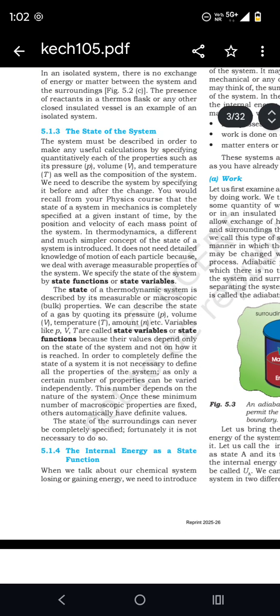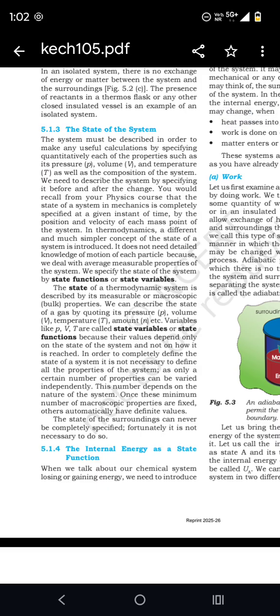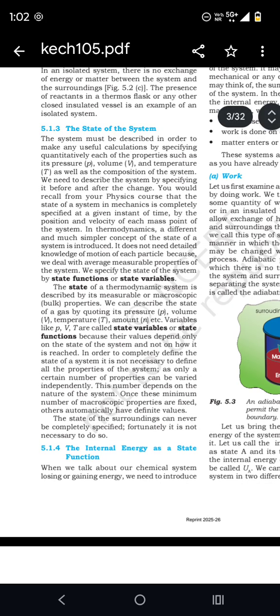The state of the system. The system must be described in order to make any useful calculation, by specifying quantitatively each of the properties such as its pressure, volume and temperature, as well as the composition of the system. You would recall from your physics course that the state of a system in mechanics is completely specified at a given instant of time.